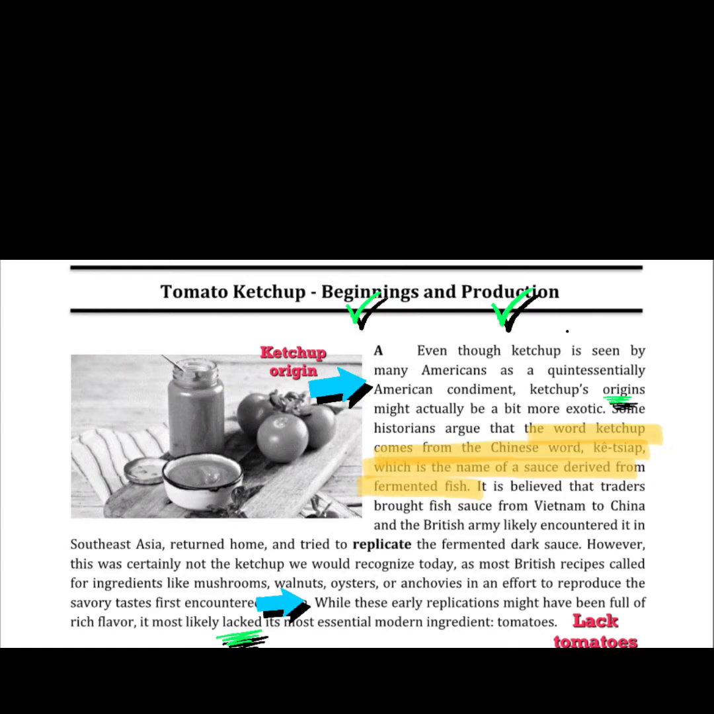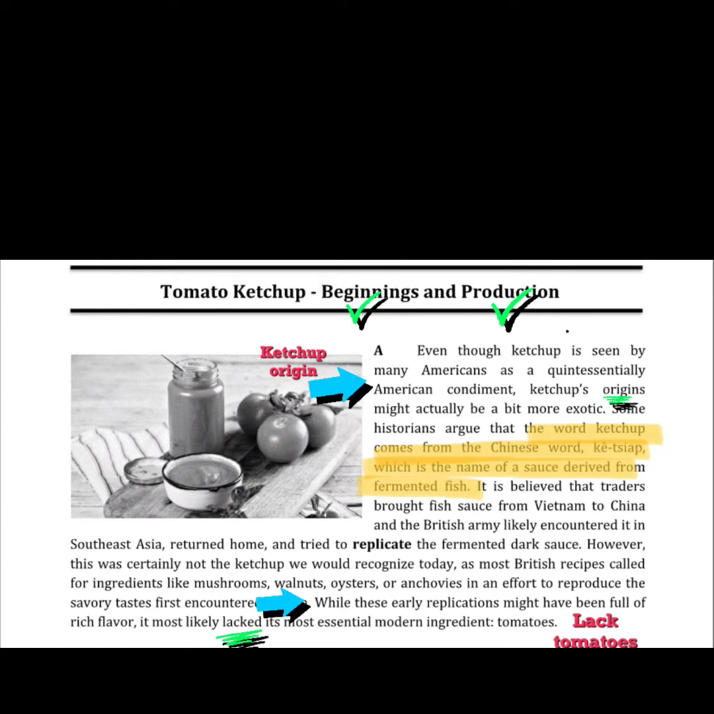The first thing I want you to look at is the title. The two key words here are beginnings and production. So from this title, I would know that this passage will talk about the beginnings and the production of the tomato ketchup.